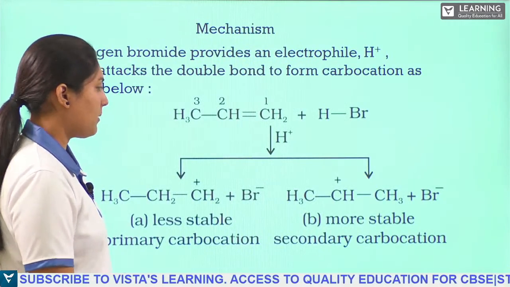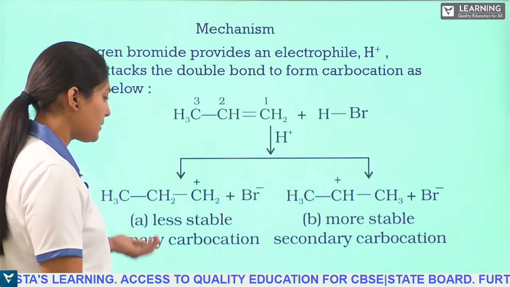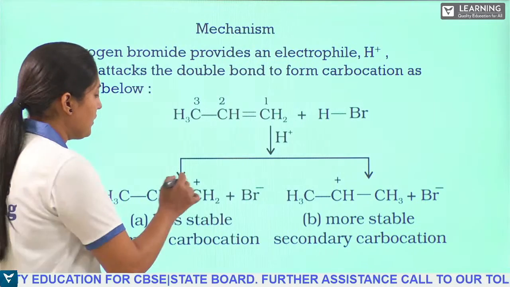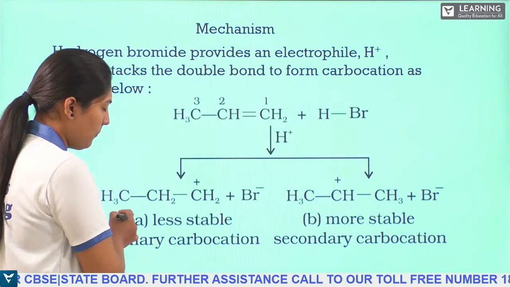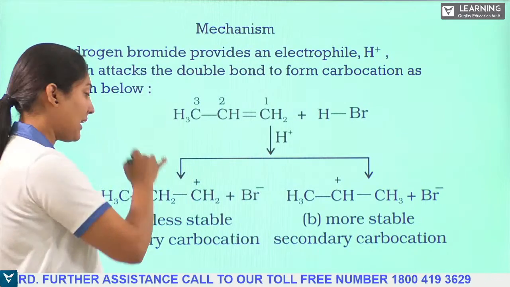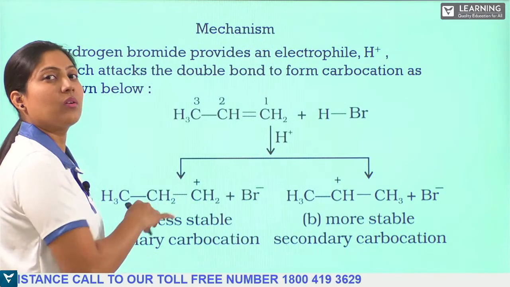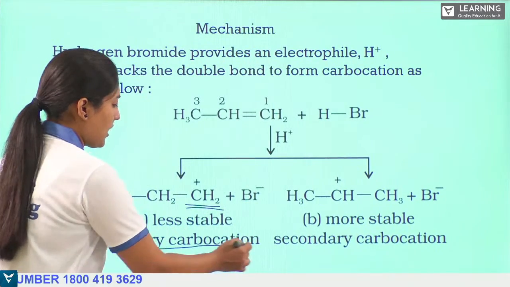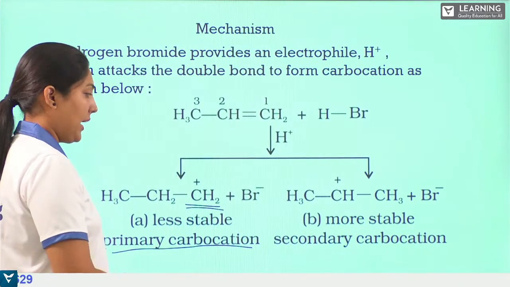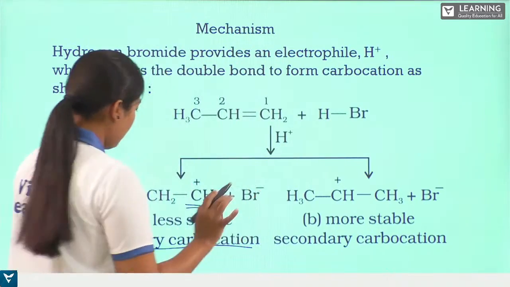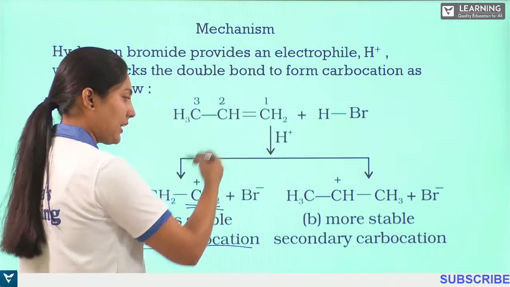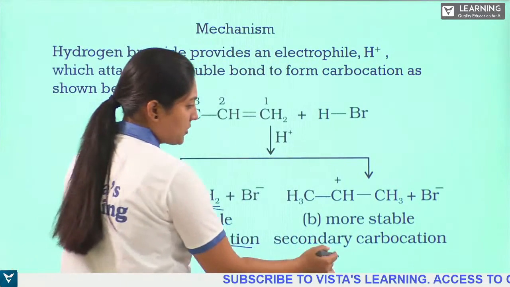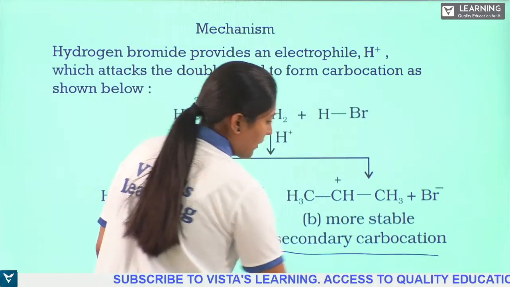So this is the mechanism, as I said. When we speak about carbocations, I said primary, secondary and tertiary, right? Here the first one, if you see, when the hydrogen attacks the carbon atom against the Markovnikov's rule, we get the primary carbocation. And if the hydrogen attacks according to the Markovnikov's rule, then we get the secondary carbocation.